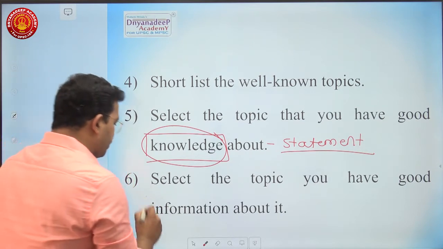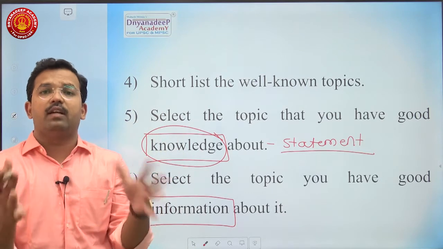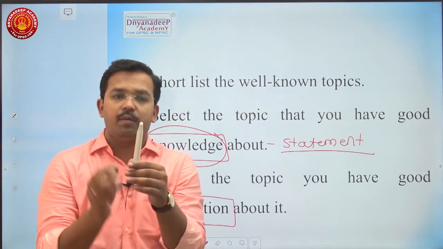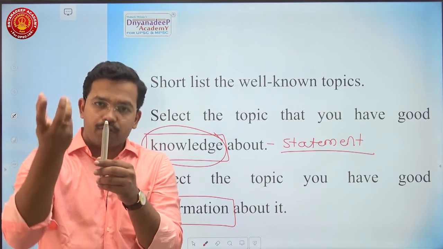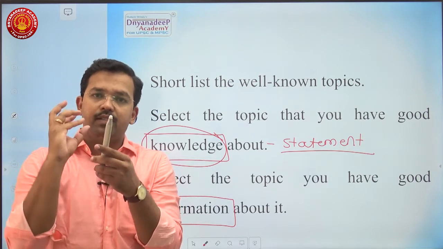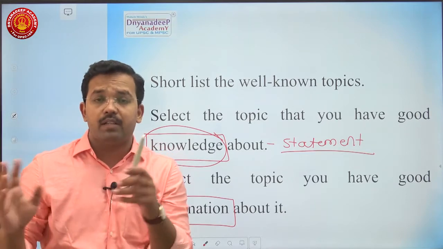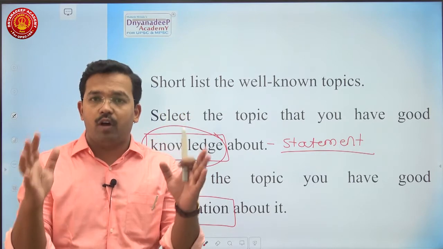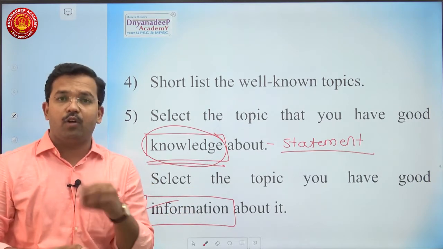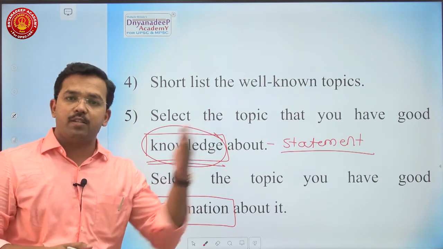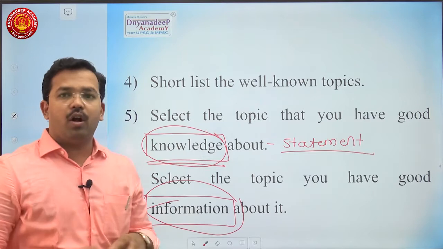First thing. Then select the topic where you have a very good information base about it. Information is a very vast thing. But what information? Let us say, think about this pen. What are the types of pen? What is the base of this pen? What is the science of pen? What is the philosophy of pen? What is the cost behind this pen? What are the types of pens in various countries, regions, spatial comparison, temporal comparison? If you have this plethora of knowledge about the topic, then you should go for that topic. Knowledge is when you are able to substantiate that topic. Information is when you are aware about past, present, future, spatial, temporal information about the topic. Then it is the topic where you have a lot of information.